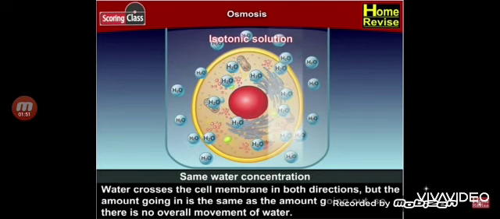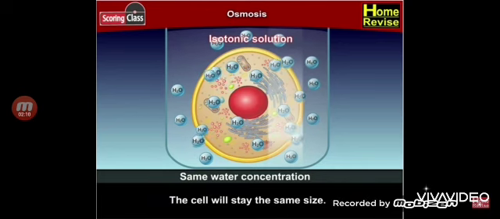In fact, water crosses the cell membrane in both directions. But the amount going in is the same as the amount going out. So there is no overall movement of water. The cell will stay the same size.